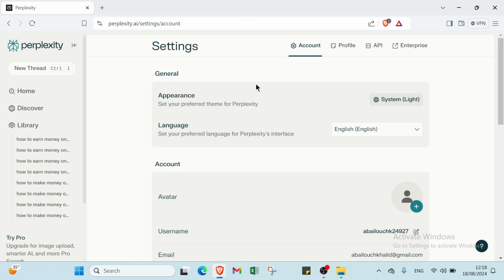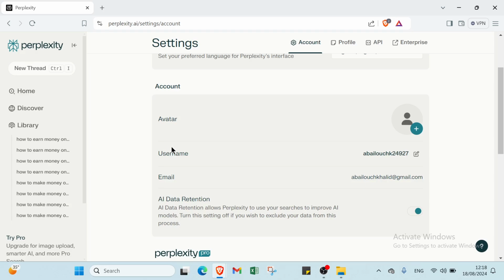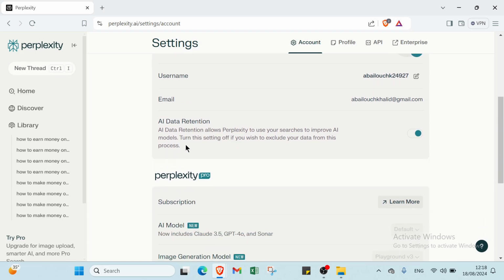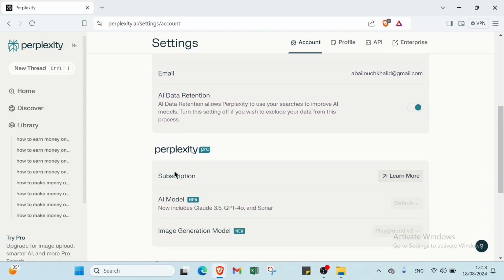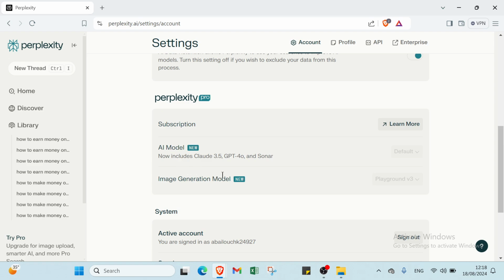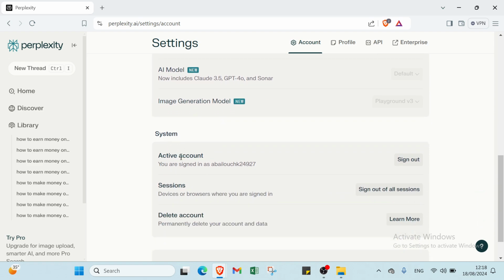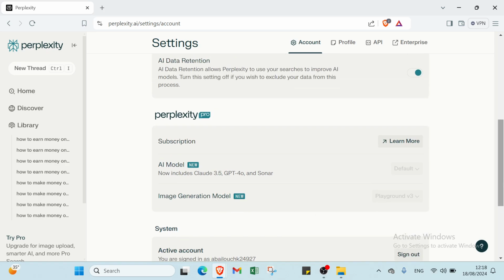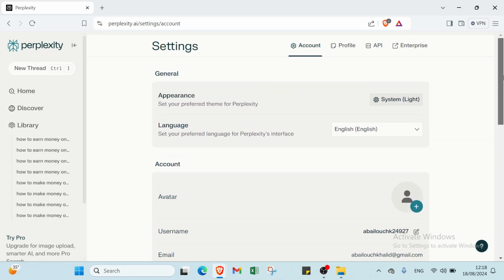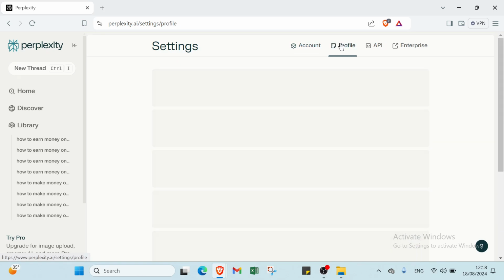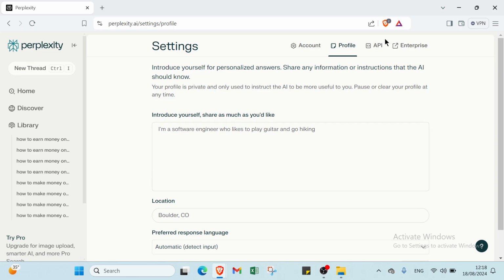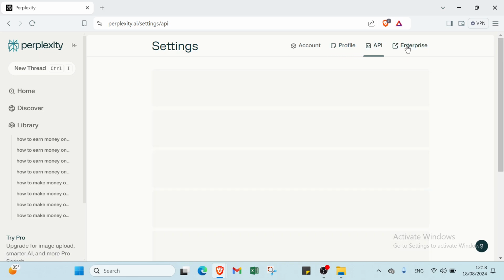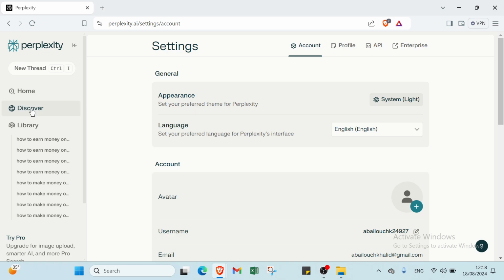So in settings, you choose the language you want. Also we have appearance here, avatar, username, email, AI data retention, subscriptions, AI model, image generation model, and about, system, account, data, and that's it. You have your profile, also API here, and that's it with this one.